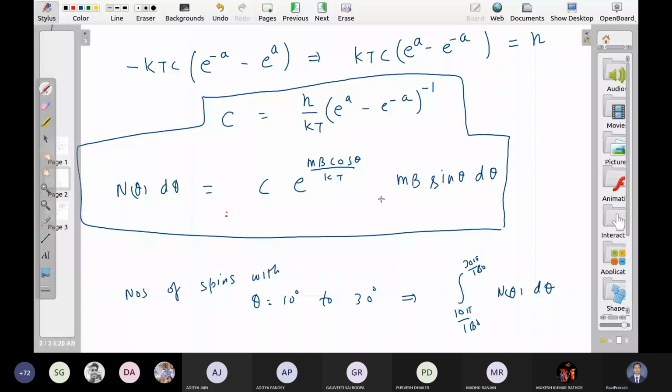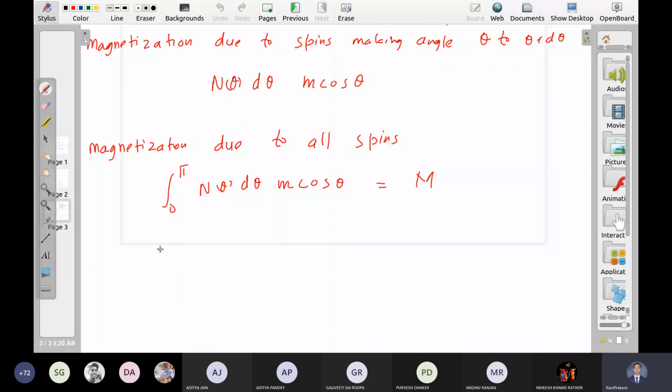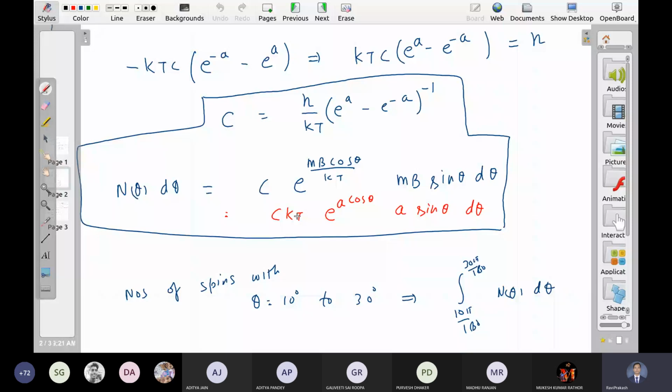Okay. So let us write all the numbers here again. Integral 0 to pi of c e to the power a cos theta, kt, a sin theta.